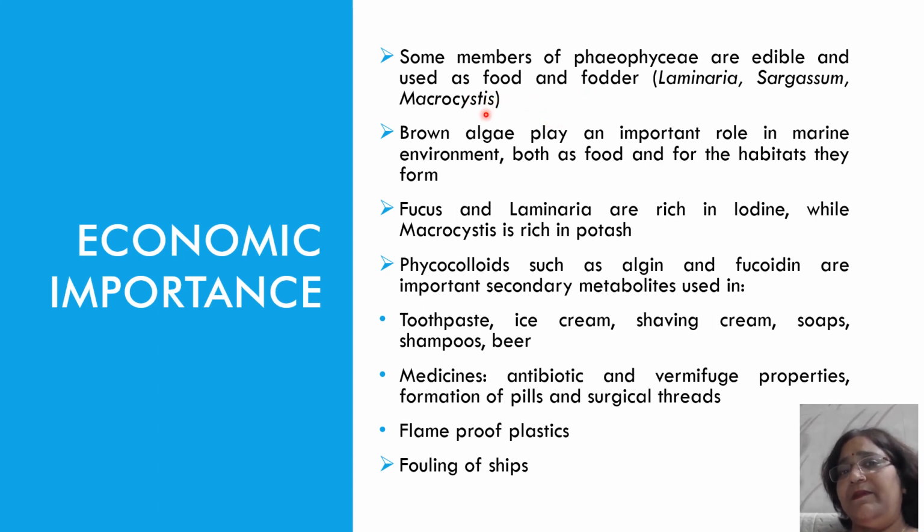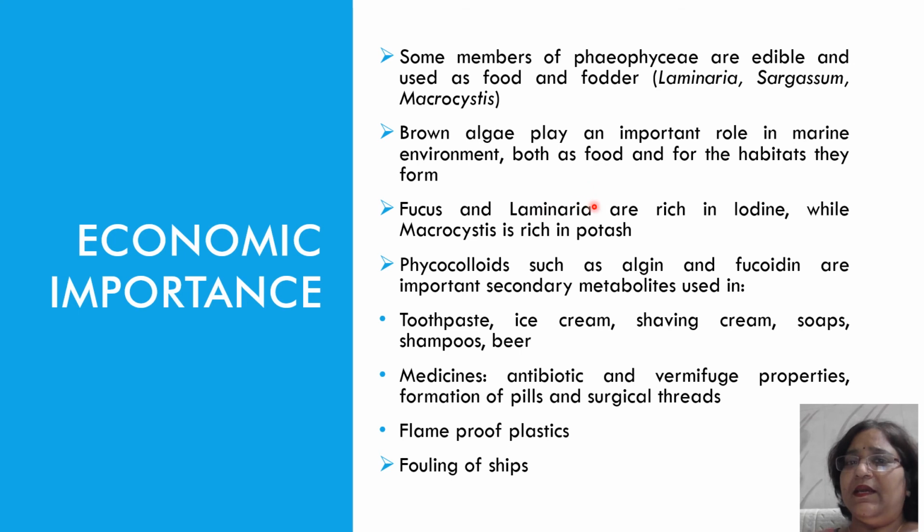Brown algae play an important role in the marine environment, both as food and for habitats. We have seen that Ectocarpus grows epiphytically on other brown algae. So they form a habitat not only for Ectocarpus but for other marine animals and plants.